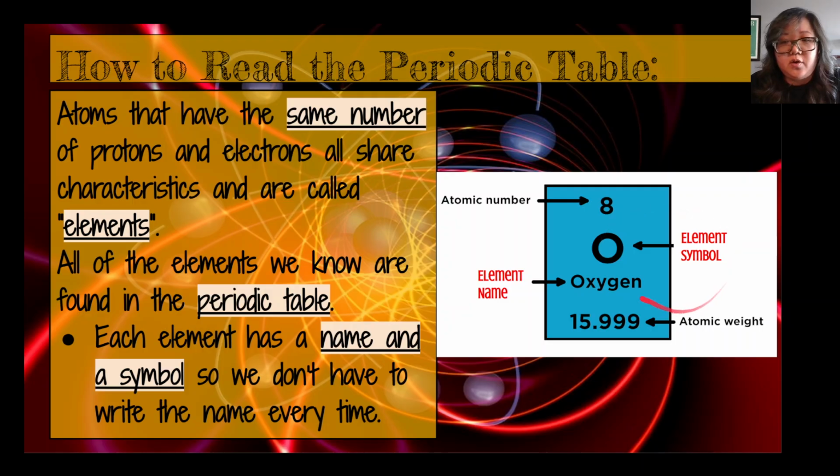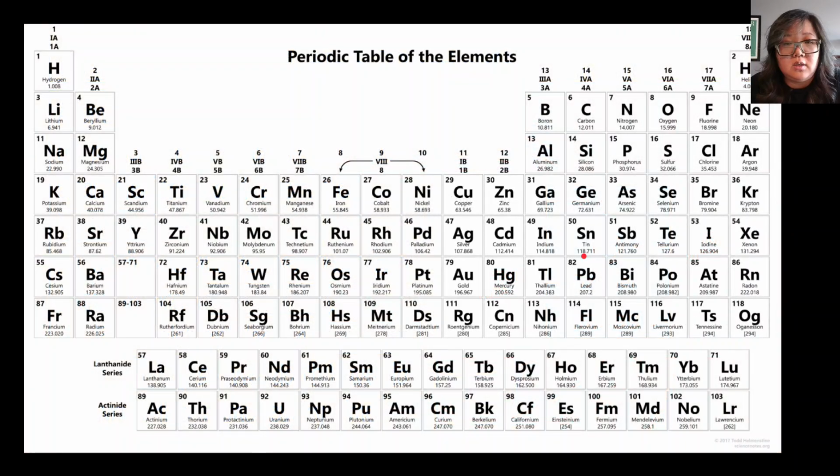On the periodic table, you're going to find boxes like this. Okay, the letter here, kind of in the middle, is the symbol that we use for the element. And underneath that letter is going to be the name. So oxygen, we use the letter O to represent oxygen. Here is the periodic table. You can see oxygen is over here. Okay. Carbon is right here. Nitrogen is right here. So all of these are different elements, and they all have the same structure, the same shape of their atoms.